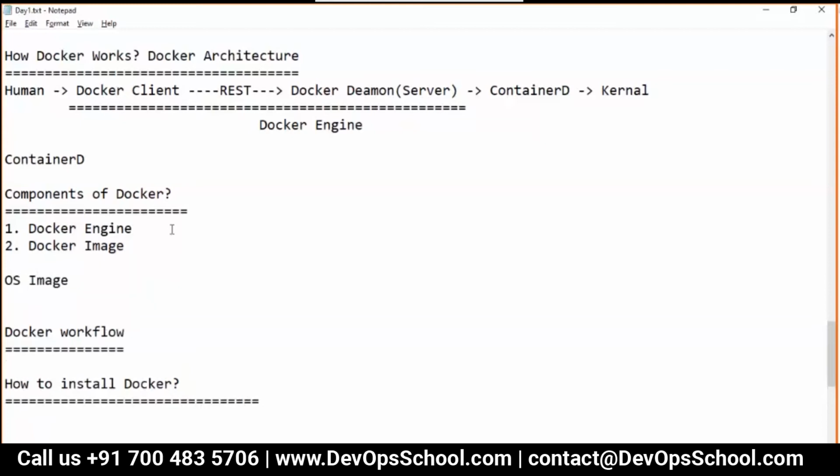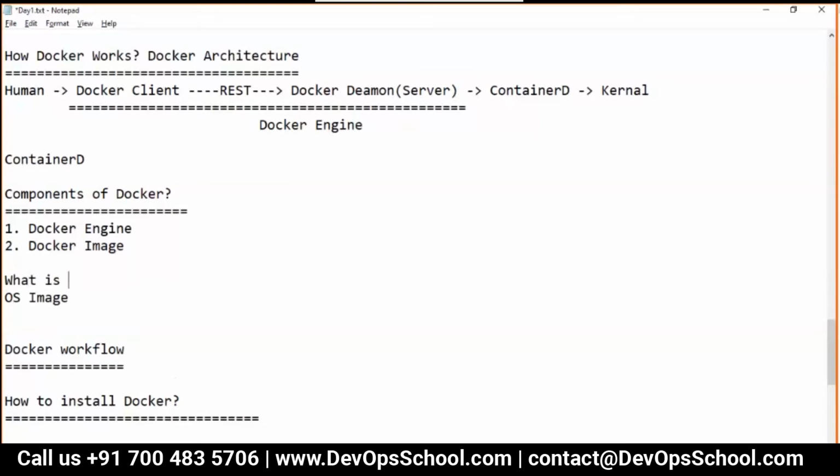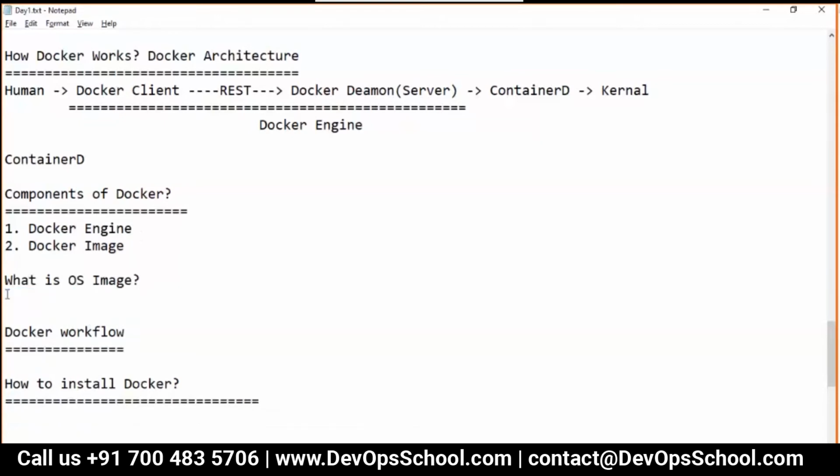What is an OS image? Anyone would like to answer this question?